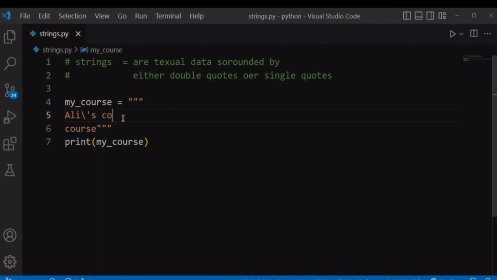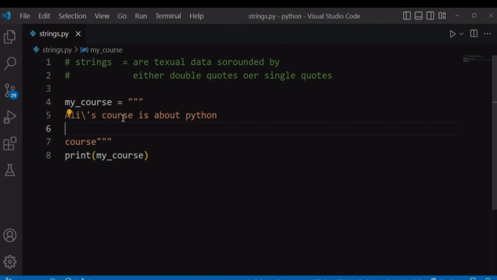Let's say Alice's course is about Python language, and print as many lines as you want. You can even use apostrophes like here in your string.